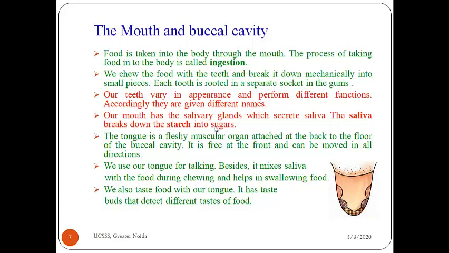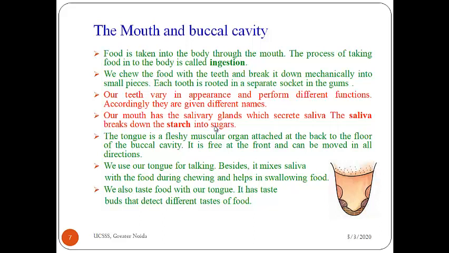Because when you have chewed the rice, the starch present in the rice breaks down into sugars. That means now the starch is not there in the rice. So by this activity it is clear that in our mouth, the salivary gland secretes saliva, and this saliva breaks down starch into sugars.